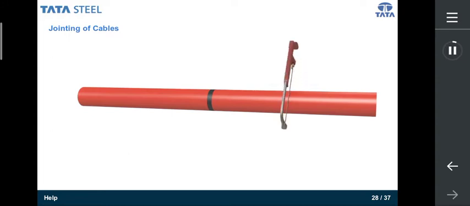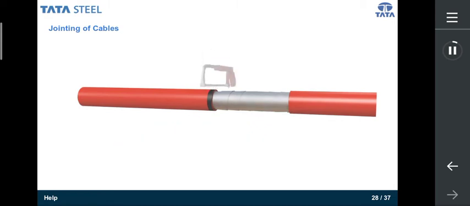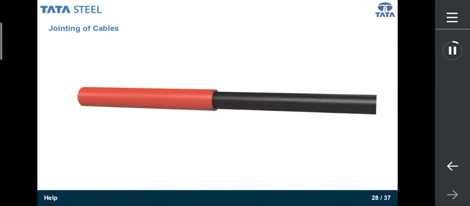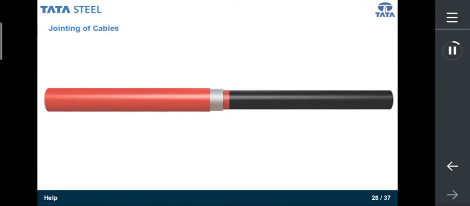Open the outer sheath with a manual saw or a cutter on the mark. Expose 40 mm armoring and 20 mm inner sheath.